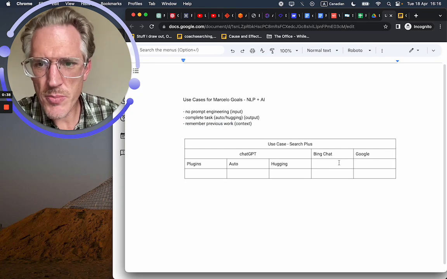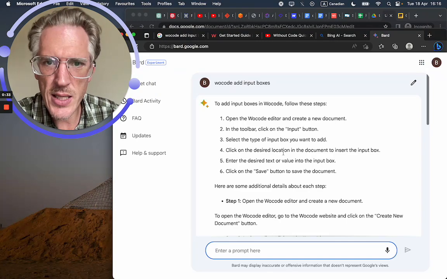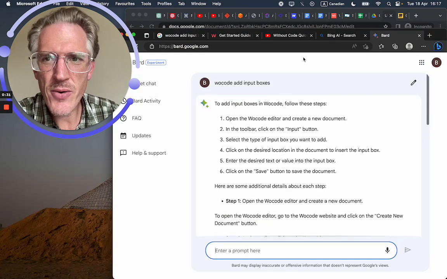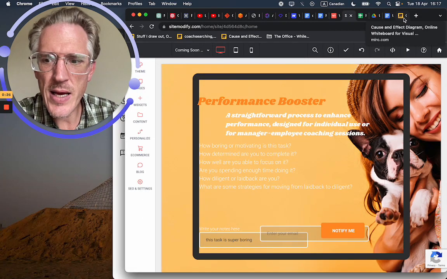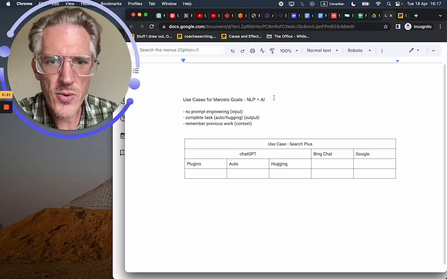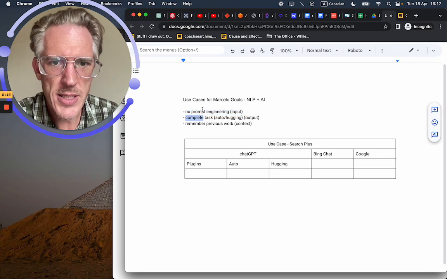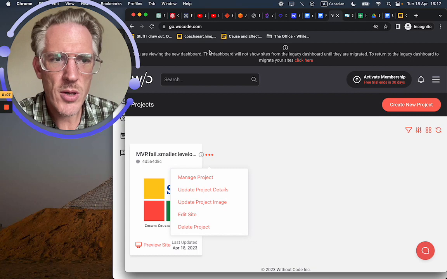So we used Bing Chat, and then Google, which seems to give a slightly better answer. But I don't really want to use this no-code tool because it doesn't have any natural language AI integration. There's no prompt, so it's not helping me at all to complete the task, and it's not enabling me to use natural language to input things. So I'm just going to kick these guys out of the competition. So WO code, I think your business model is game over.